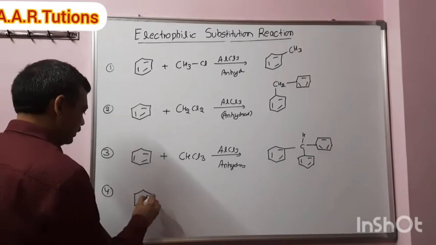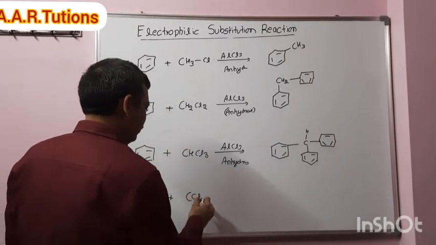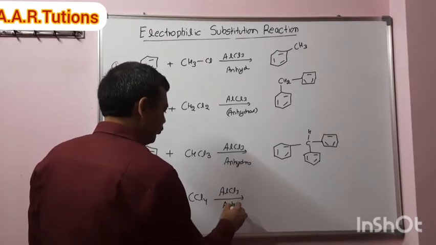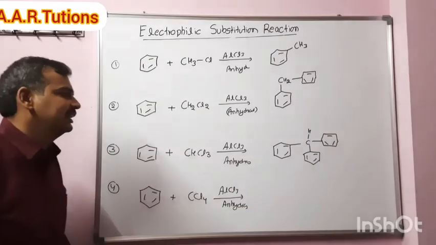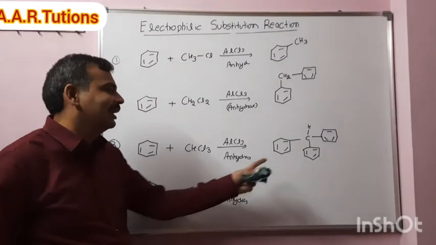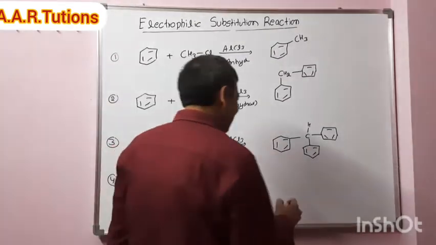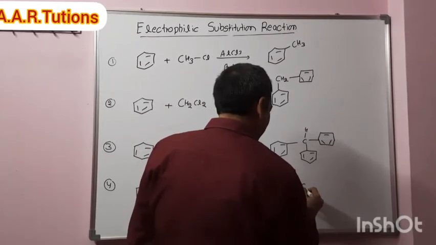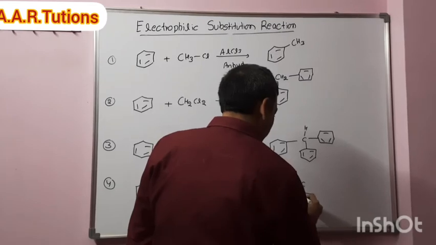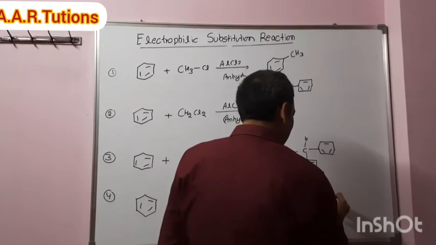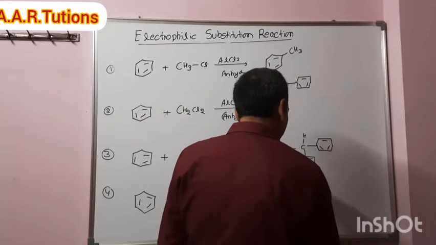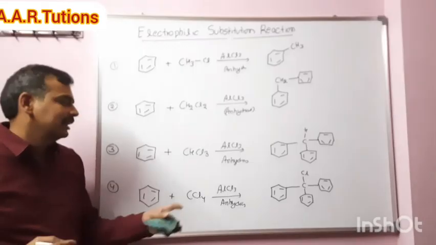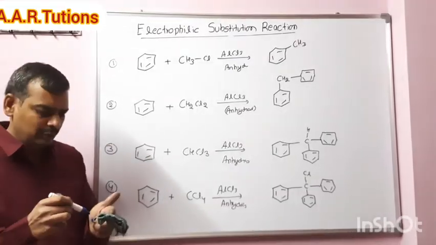When benzene reacts with CCl4, carbon tetrachloride, undergoing Friedel-Crafts alkylation, with anhydrous AlCl3, write the product formed. Don't write four phenyl rings on carbon. Okay, that is sterically crowded. So alkylation takes place only up to 3 phenyl rings. The product formed is chloro triphenylmethane. Further, that will not undergo Friedel-Crafts alkylation to attack on benzene. Right, so this is the important example.